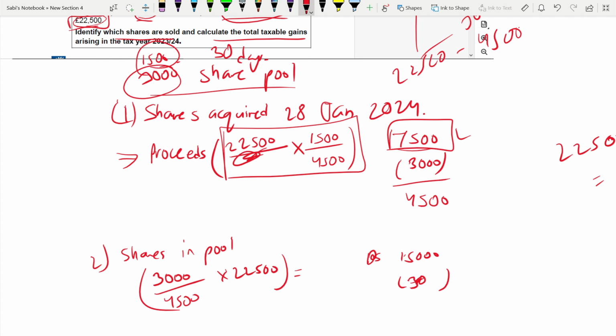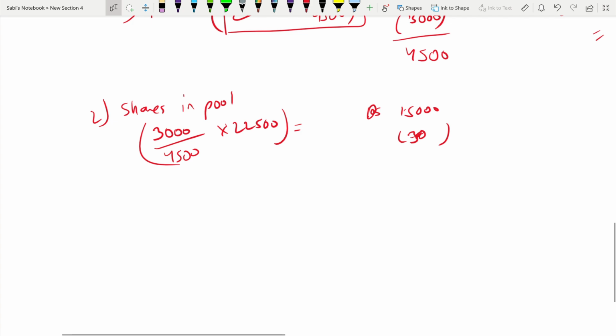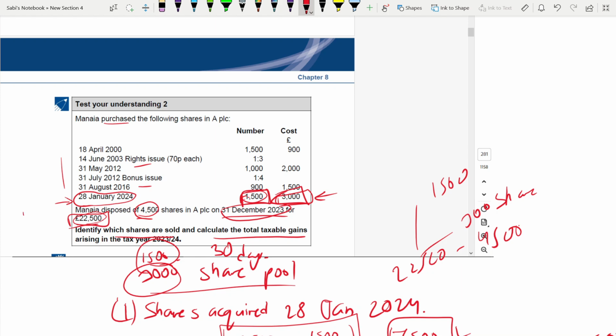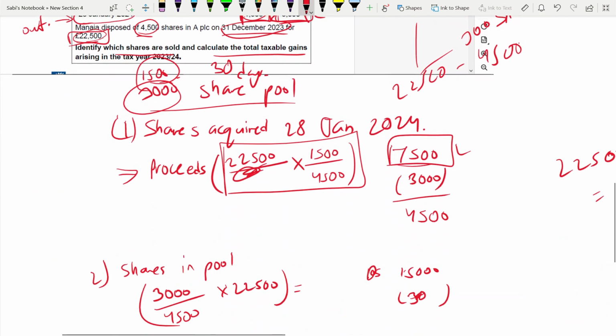So let's go to the share pool working. Here, this one is out. This one you will not include in the share pool. Only up to this much. So straight we'll do that.